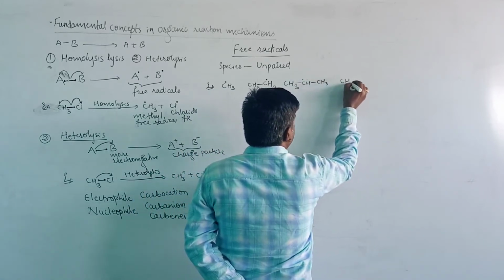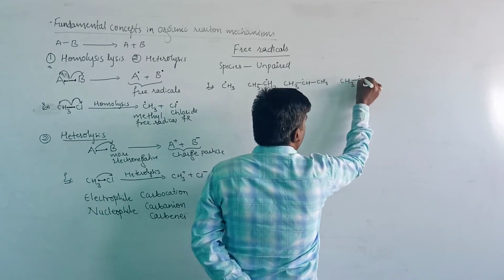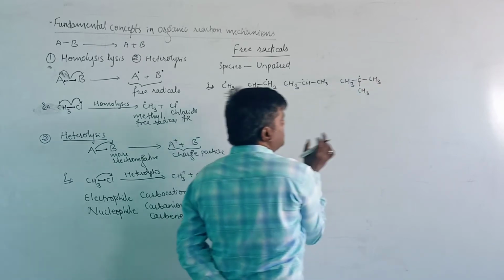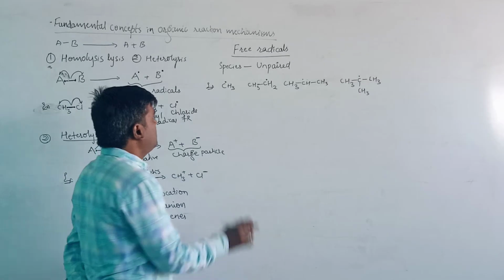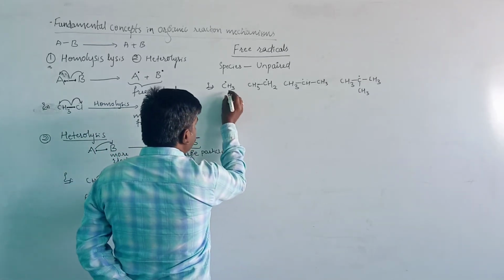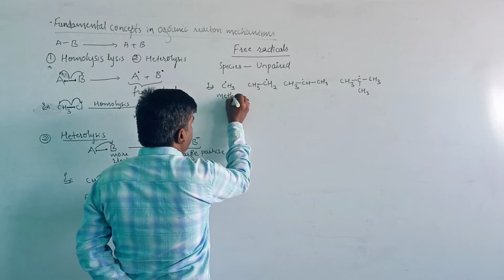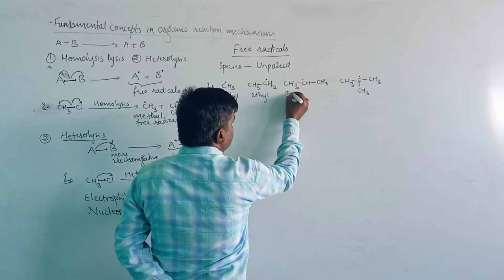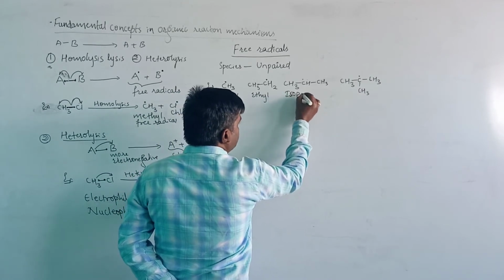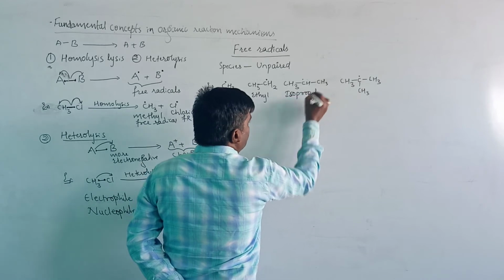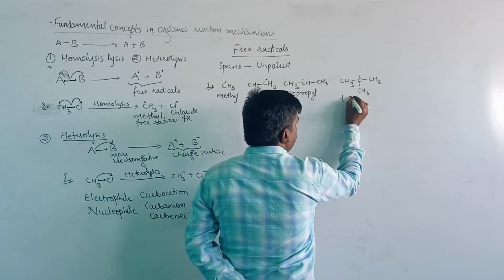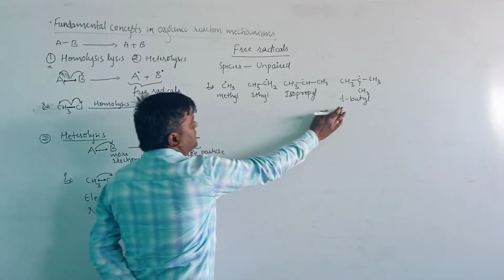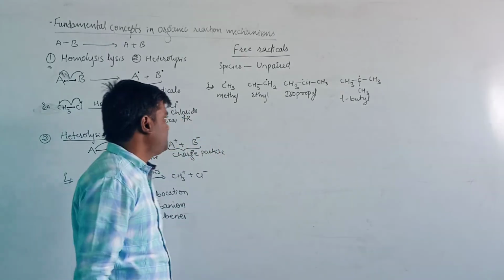Then the next one is CH3 C CH3 CH3, with the unpaired electron present on this carbon atom. This is the tertiary butyl free radical. I will write the names here: this is the methyl free radical, this is the ethyl free radical, this is the isopropyl free radical, and this is the tertiary butyl free radical.